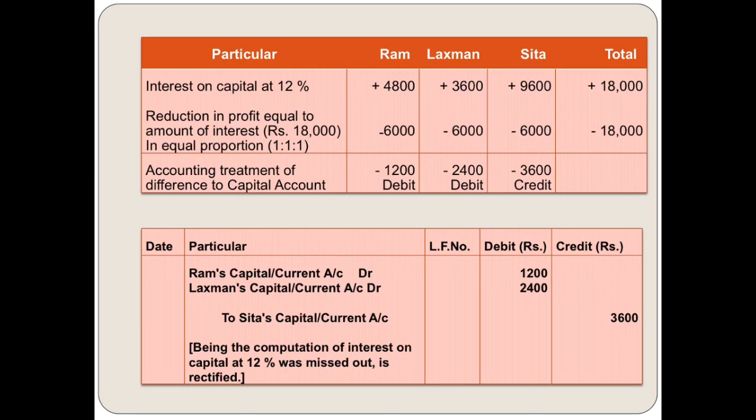So simply you check the entry. Ram's capital or current account is debited with 1200. Lakshman's capital and current account is debited with 2400 to Sita's capital or current account 3600. Okay, so first we write interest on capital, then with the similar amount we reduce profit, and we have to deduct this profit from Ram, Lakshman and Sita's columns. And if the answer is negative, then those two accounts are debited and Sita's account is credited.